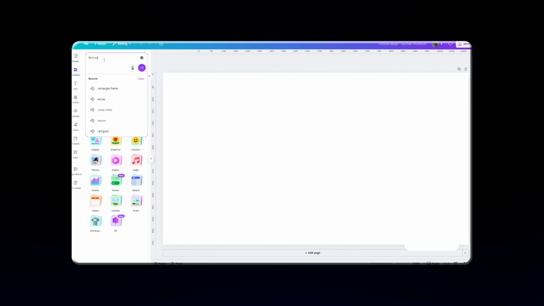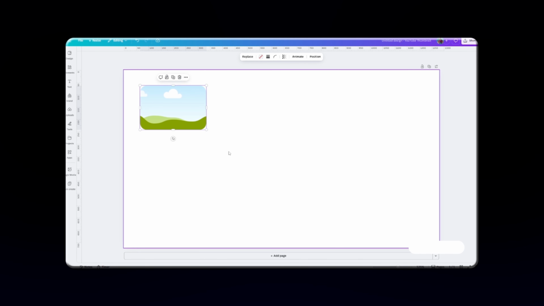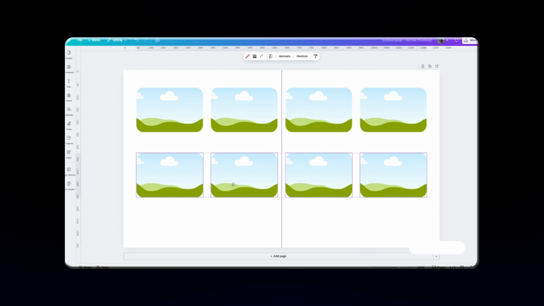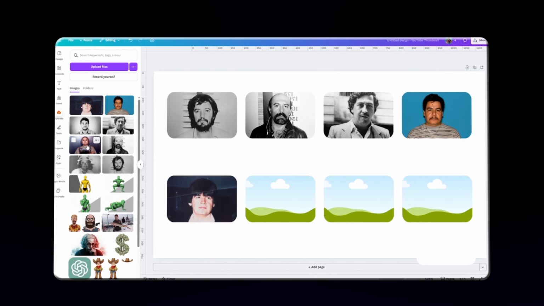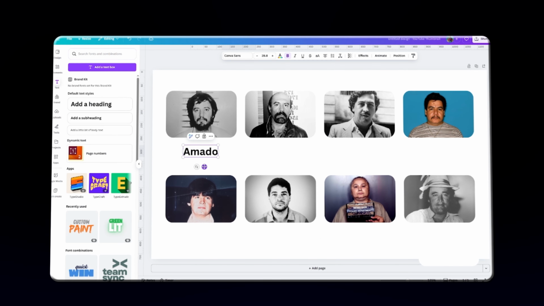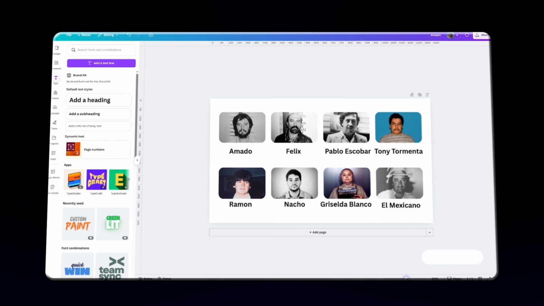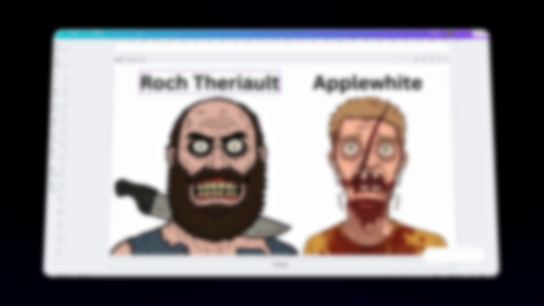Next, go to Elements and search for Rectangle Frame. Insert the frame and place it according to your video's theme. For example, my video uses 8 characters, so I'll add 8 frames. Now, simply drag and drop your images into each frame, and boom, they snap into place perfectly. Add their names using the text tool, adjust the layout, and your thumbnail is ready. I've also created an additional example to give you a clearer idea of the final look.